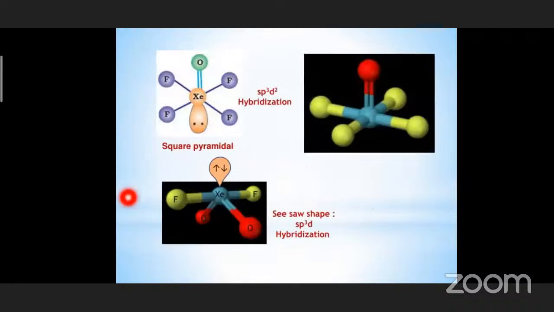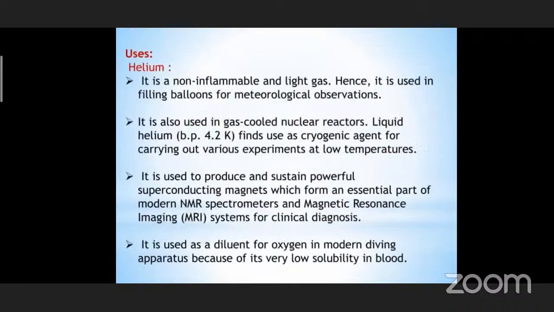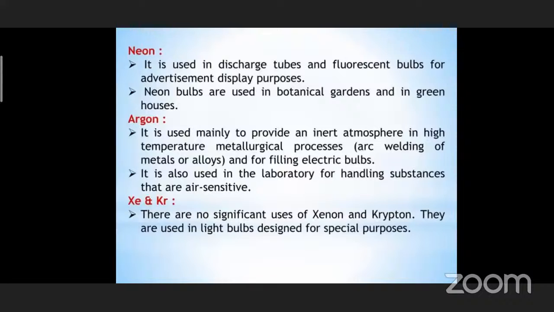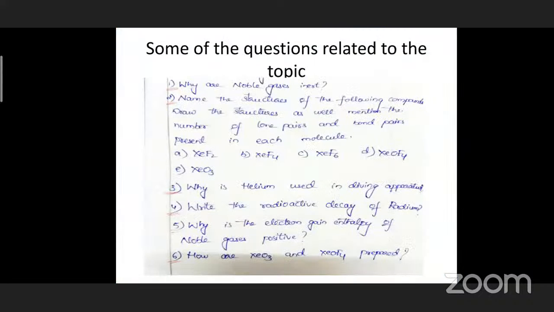Yeah, these are the shapes, or we can say the geometries and hybridization of XeOF4 and XeO2F2. This shape is very, very important. XeO2F2 has a seesaw shape. Yeah, we have also seen the uses of the noble gases. So please go through the textbook and learn.